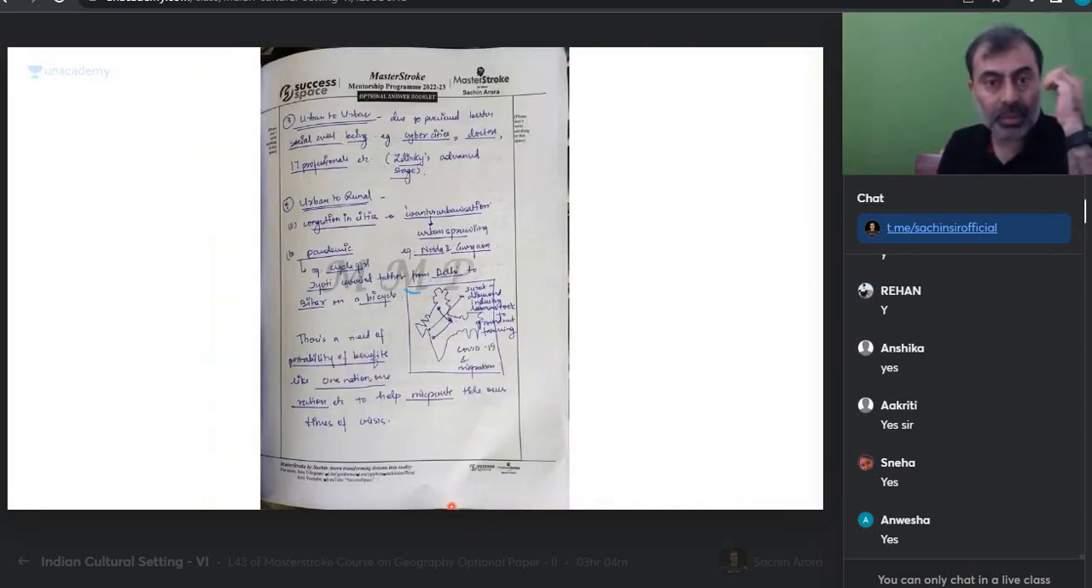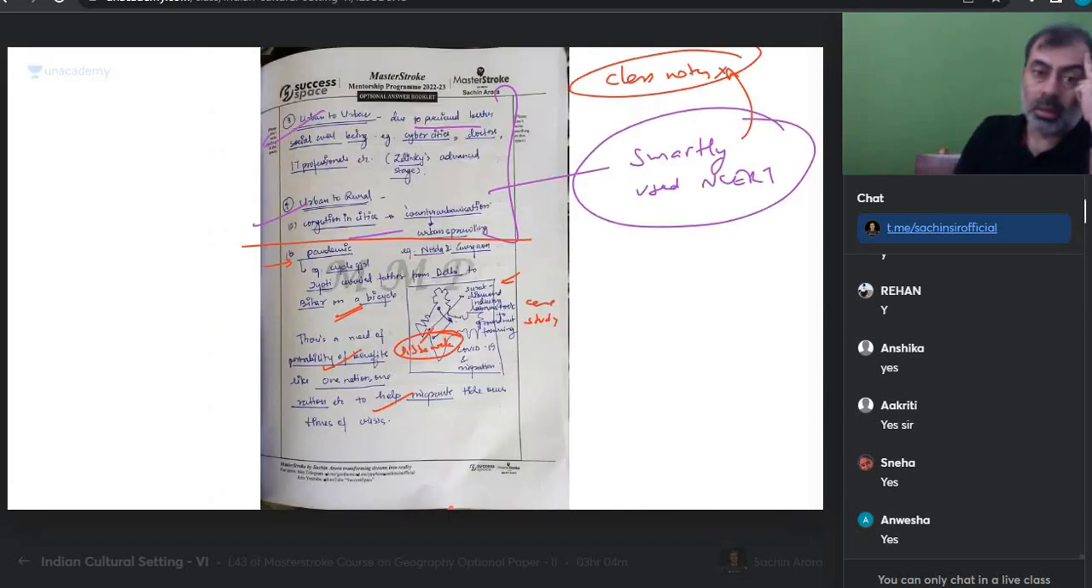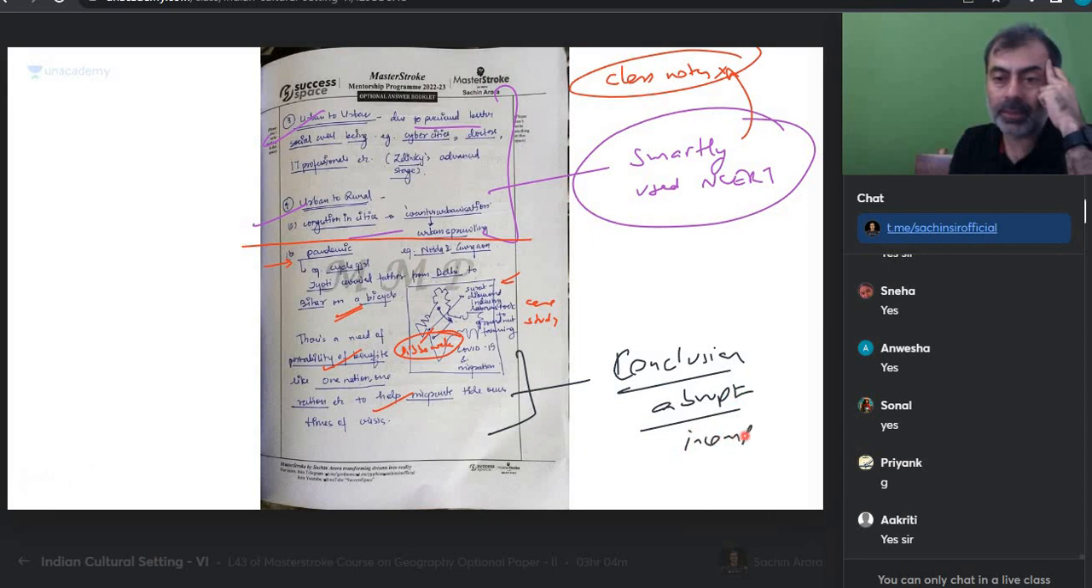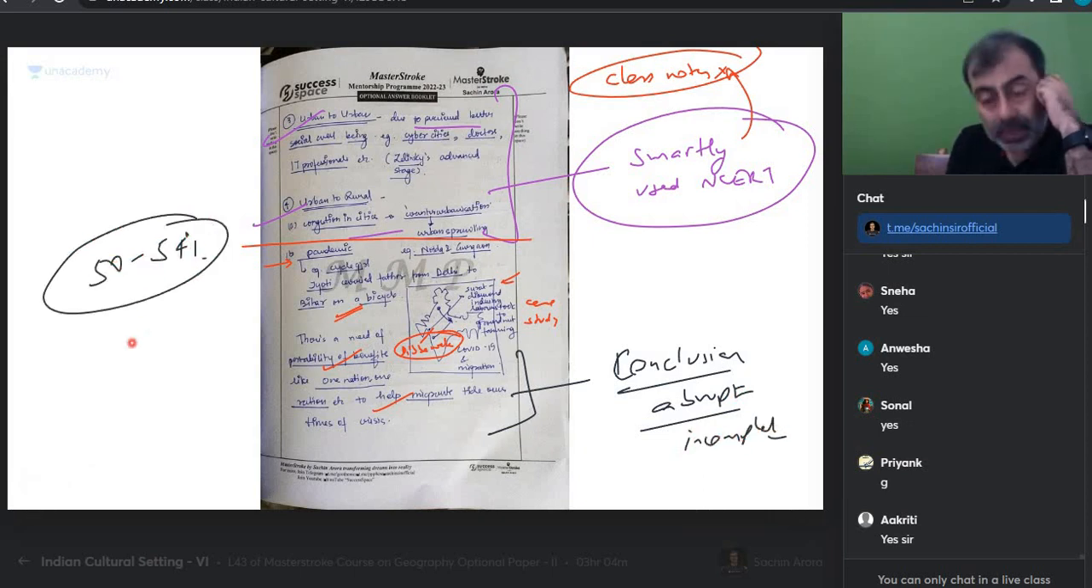Everyone, do we have another page on this? No. It was answered smartly using NCERT. He has an issue. He doesn't end well. The conclusion is abrupt. It leaves the answer incomplete. Again, 50 to 54%. That's the score.